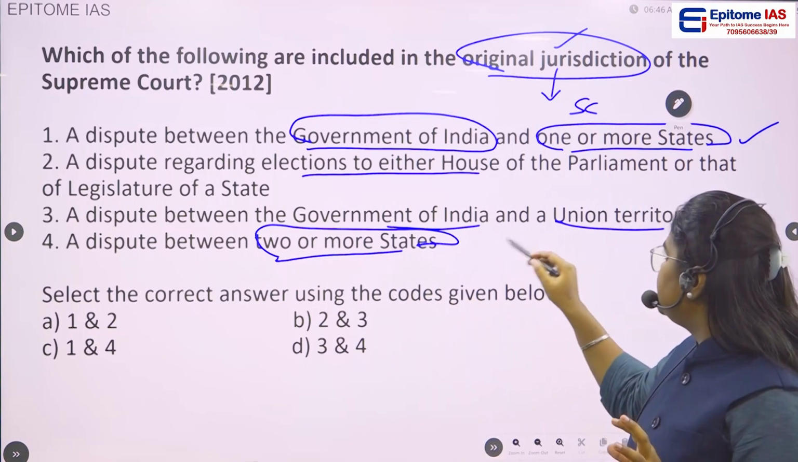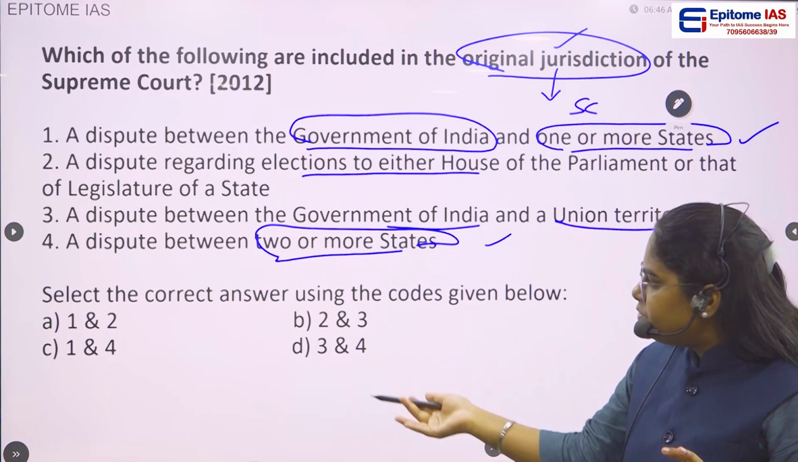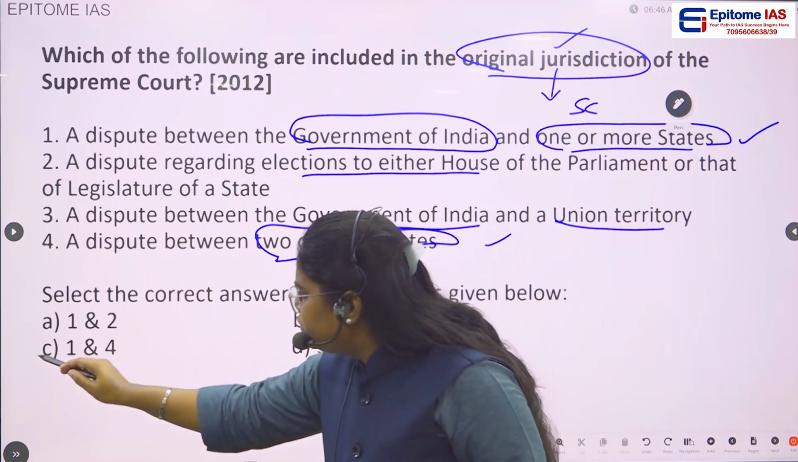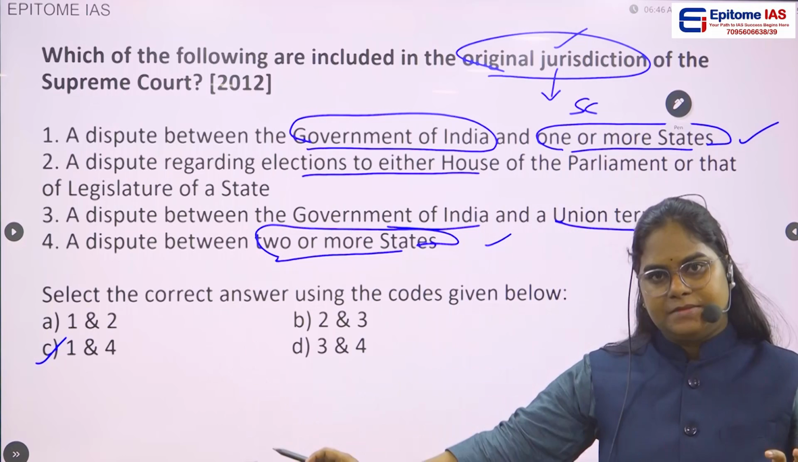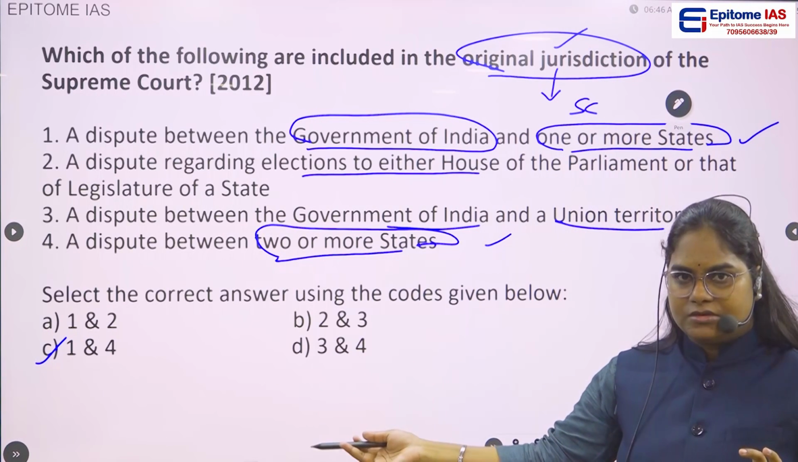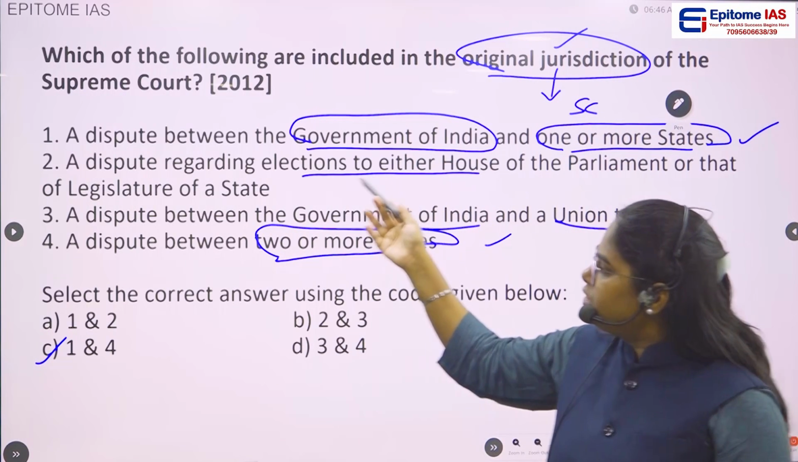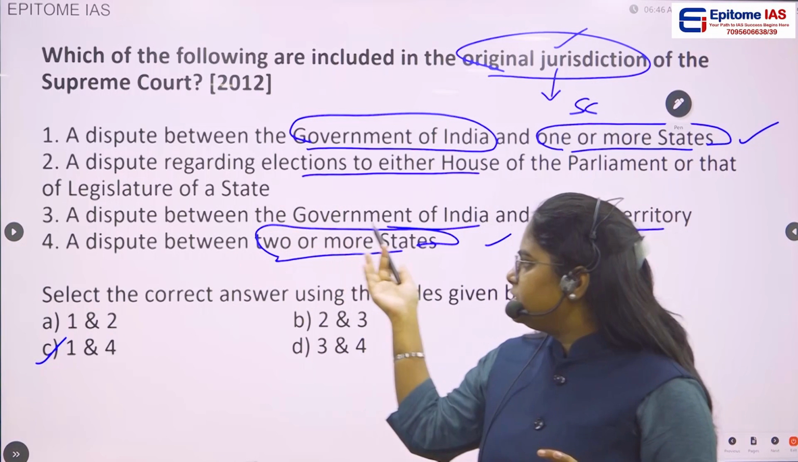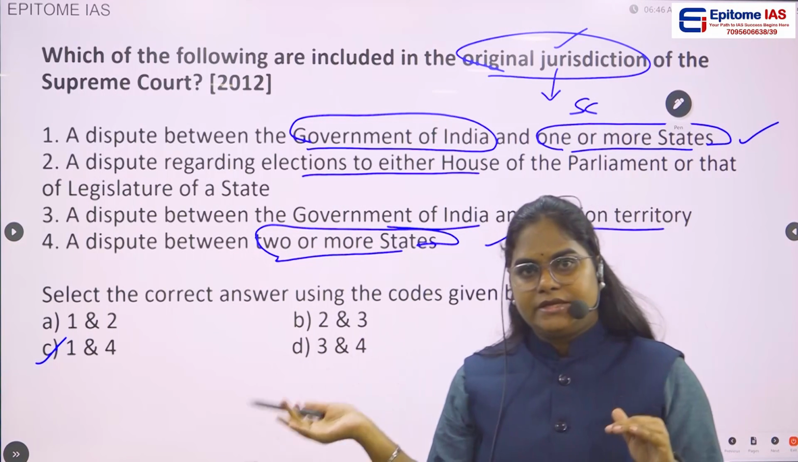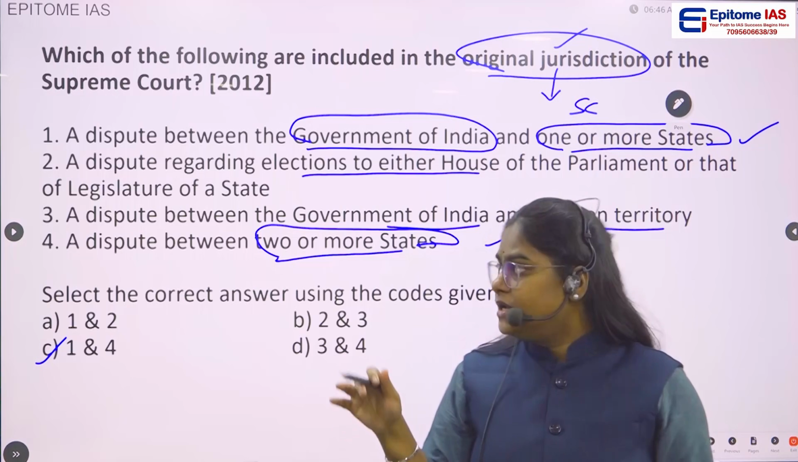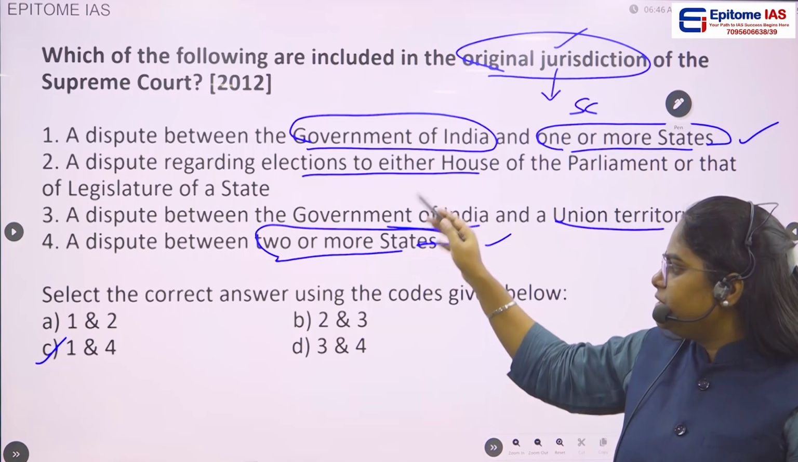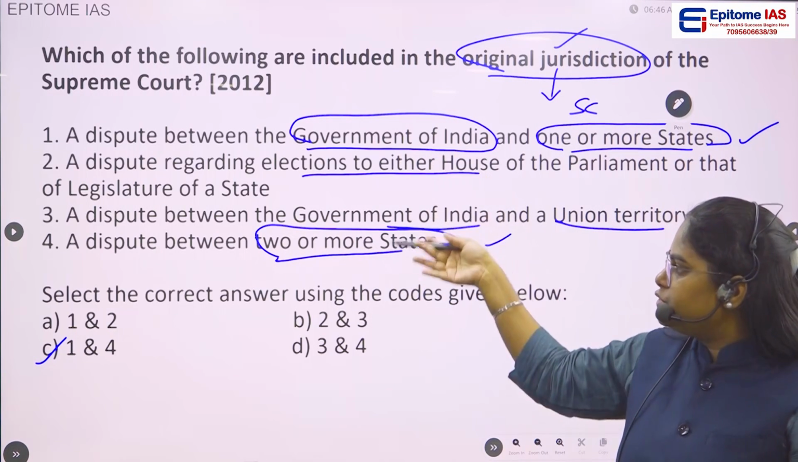So we can directly say 1 and 4 are there. See the options. 1 and 4 is only there in option C. So we directly got the answer. Even though you don't know about statement 2 or statement 3, and you are confused whether it is there or not, with pre-existing knowledge, you should be able to eliminate or get the answer.